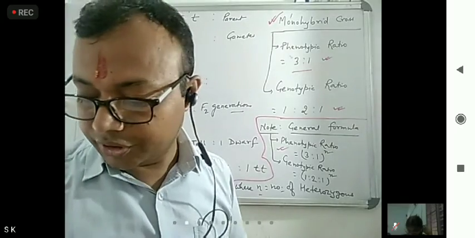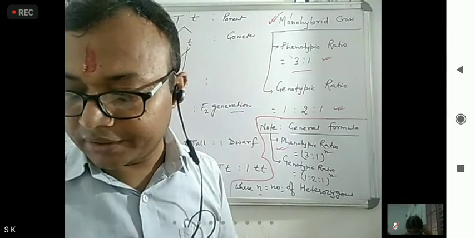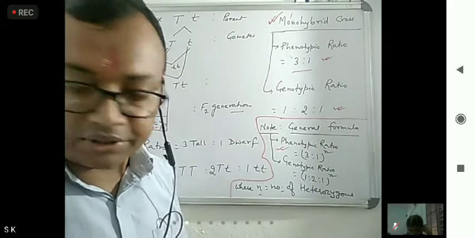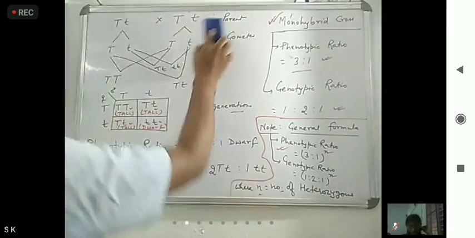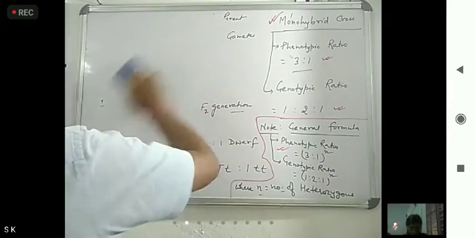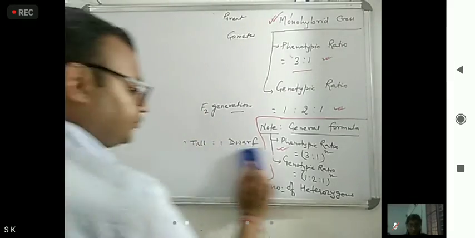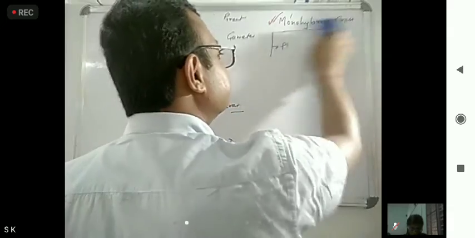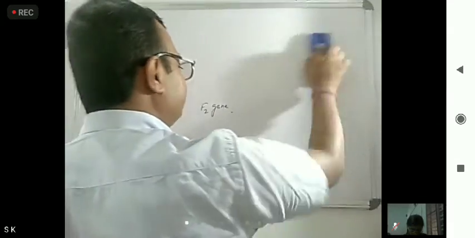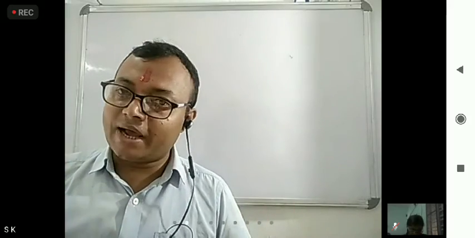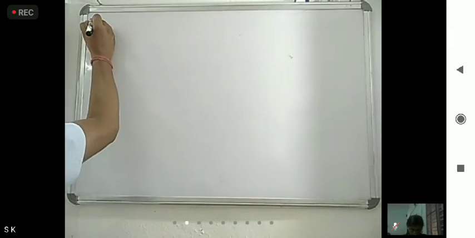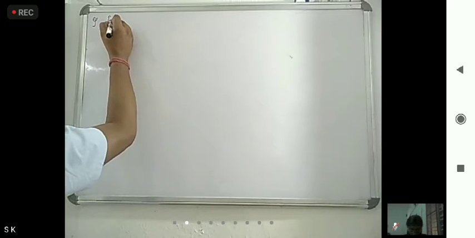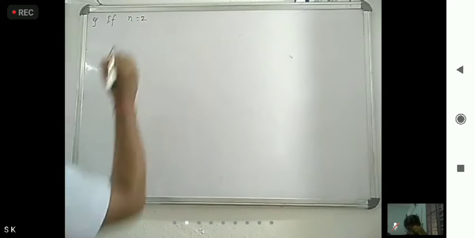Next we will see how this comes, with some examples. You have to remember this formula for your medical exam. It is a very, very important formula. Now, for example, if n is equal to 2, that is the dihybrid case.